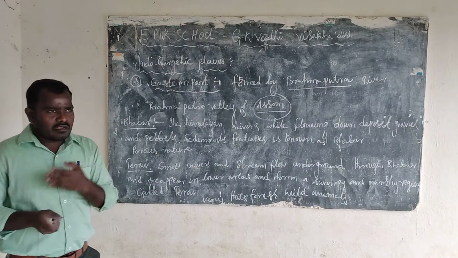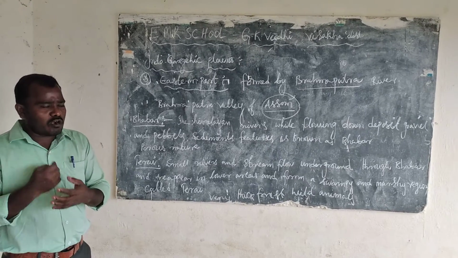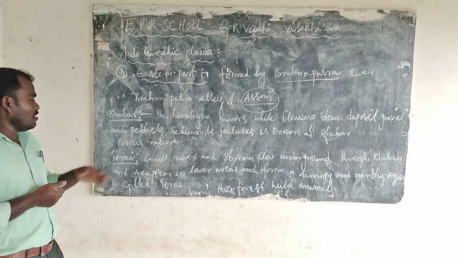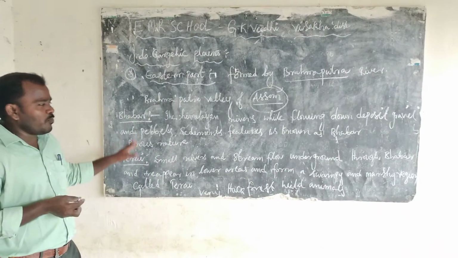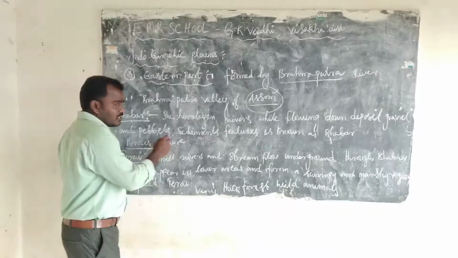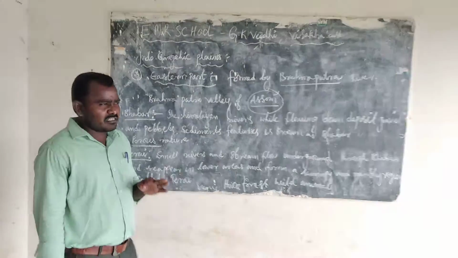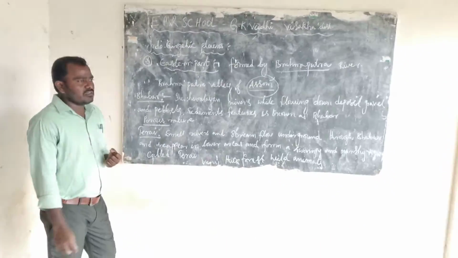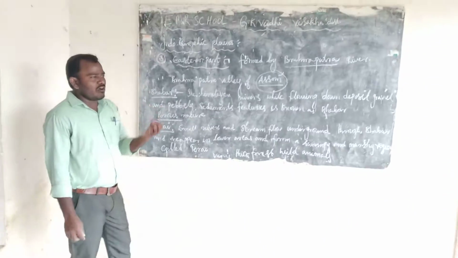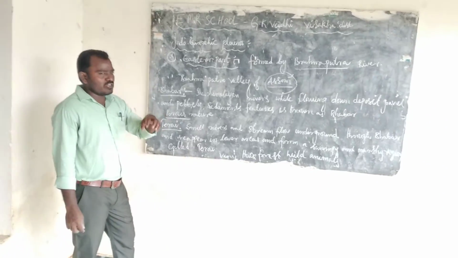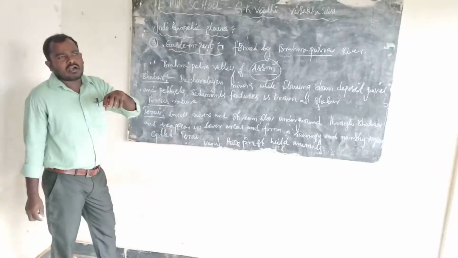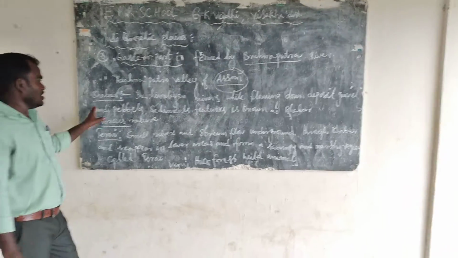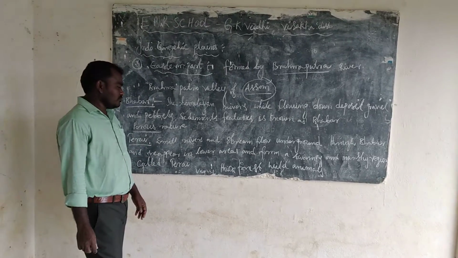These are fertile soils brought by the rivers. Bhabar is porous in nature. Porous means having tiny pores. The soil absorbs water and is very useful for agriculture.